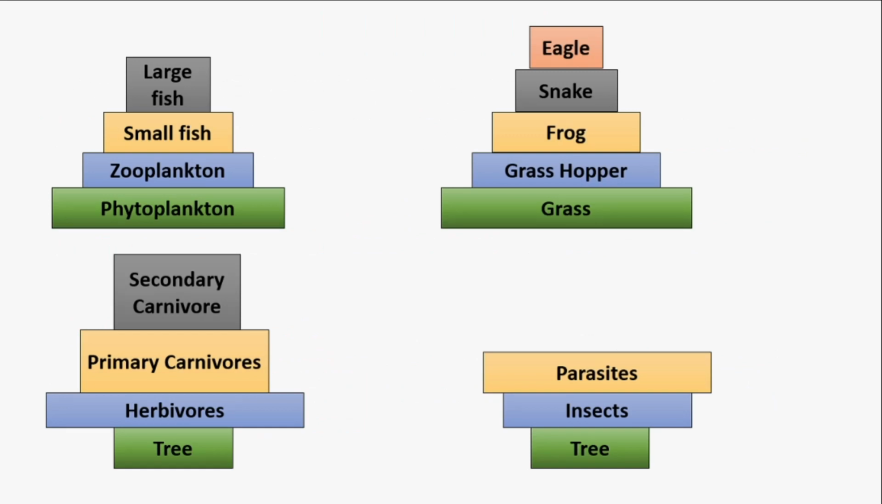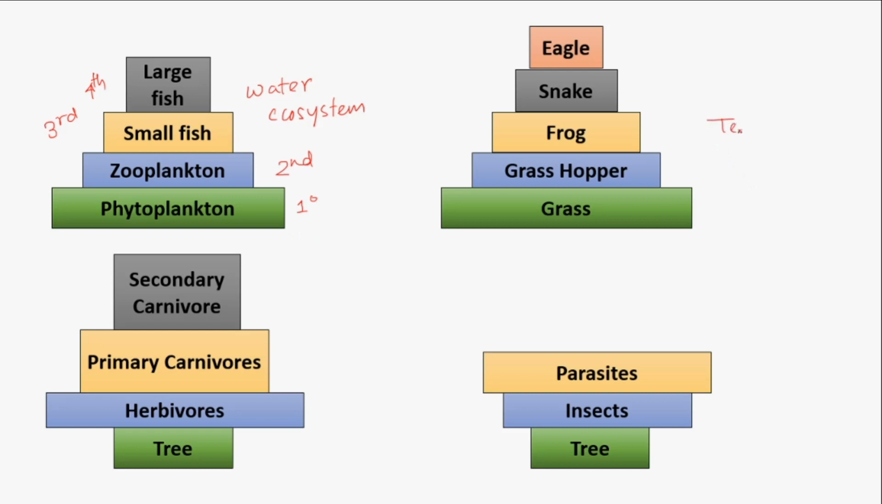These are some pyramids of numbers. This is of a water ecosystem. In a water ecosystem, phytoplankton is the first trophic level, zooplankton the second trophic level, small fish the third, and large fish the fourth. Phytoplanktons are massive in number, so the pyramid shows an upright pyramid.